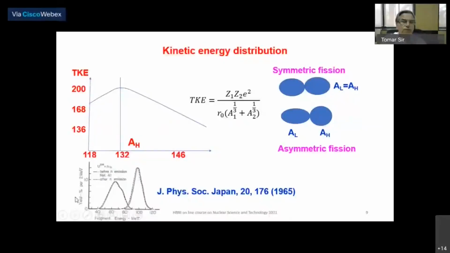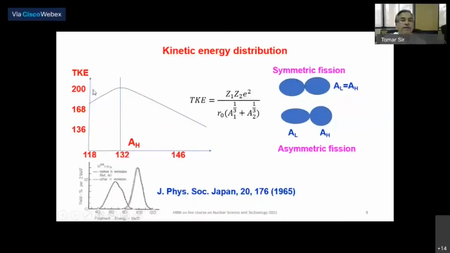I have tried to give an explanation with this fission fragment spectrum here. The lighter mass fragment is about 100 MeV, and the heavy mass fragment is about 68 MeV. The sum total of these two will be 168 MeV. But there are fragments having energy 110 MeV also, and here 80 MeV. So 110 plus 80 is 190.